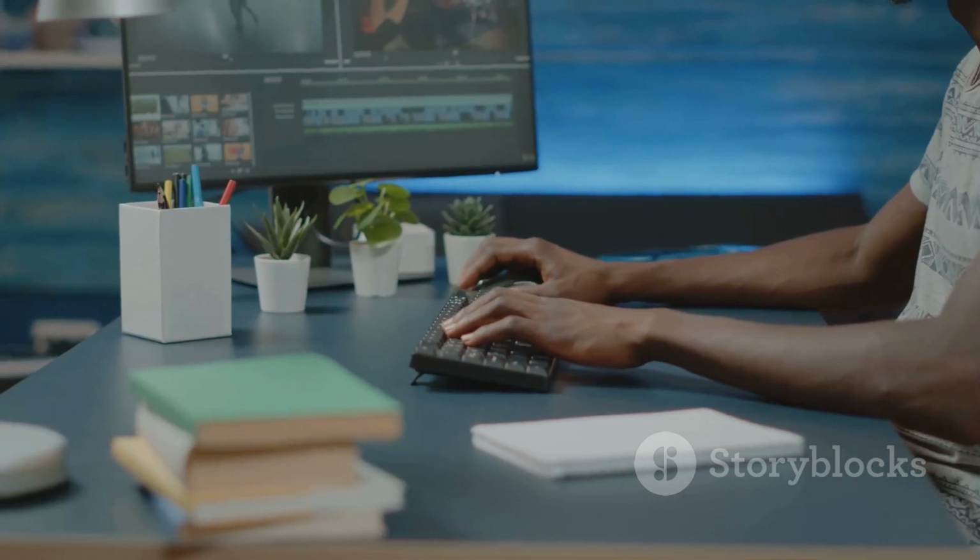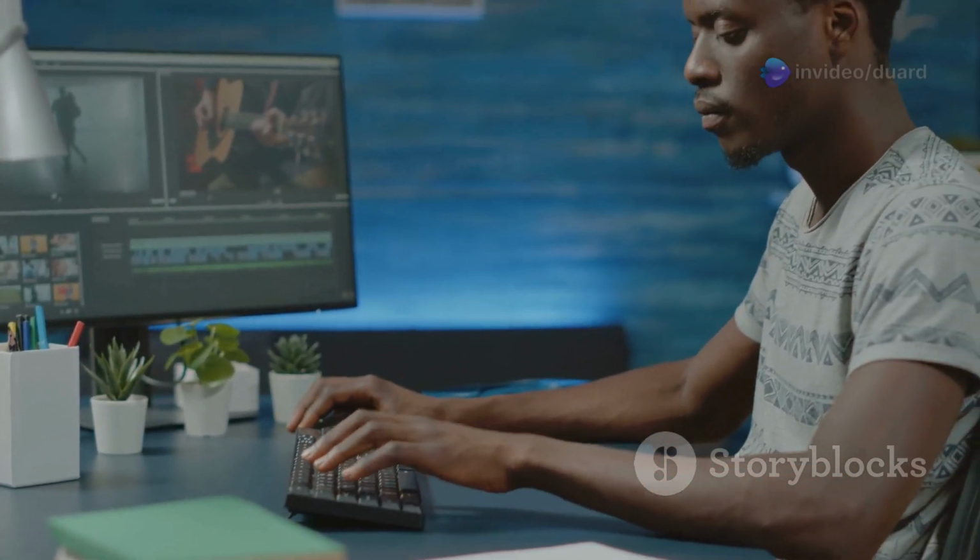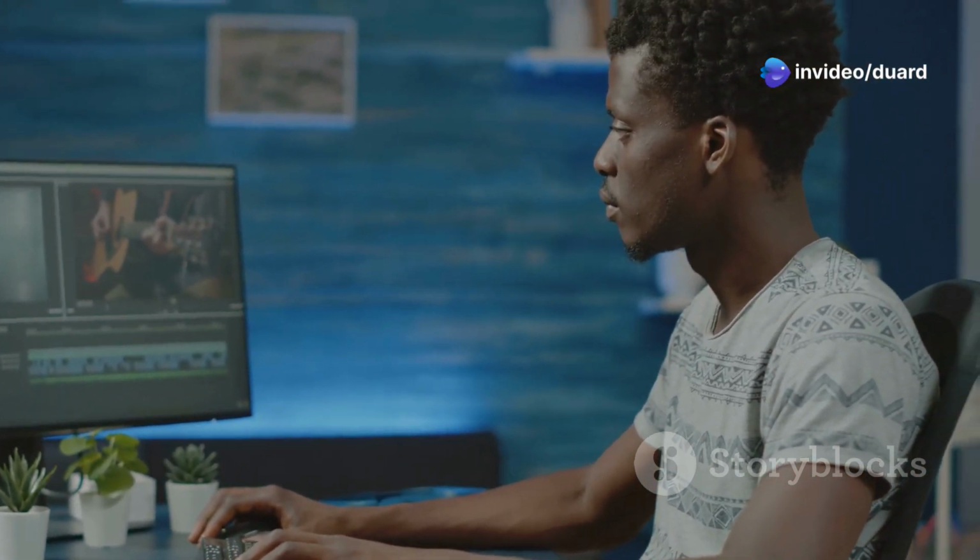There's an extra word in my intro, so I simply highlight and delete it from the transcript. Just like that, it's gone from the video too, making my message clearer. I noticed I repeated the word really, so I delete the extra one. Now my script is concise and my video sounds more polished and professional.